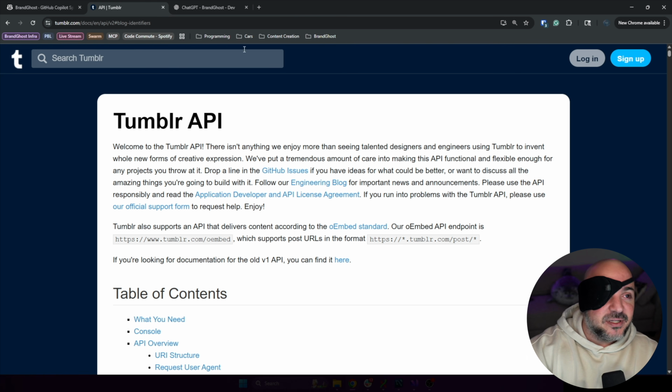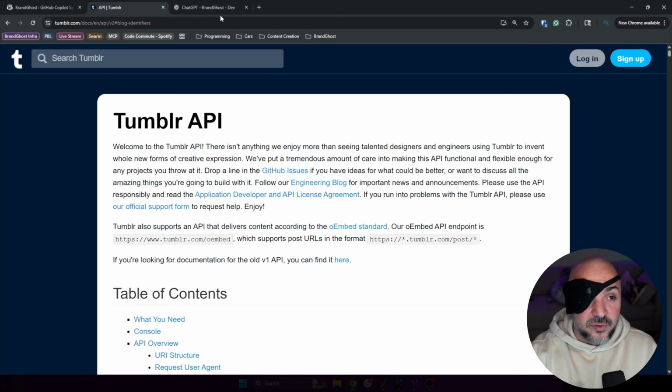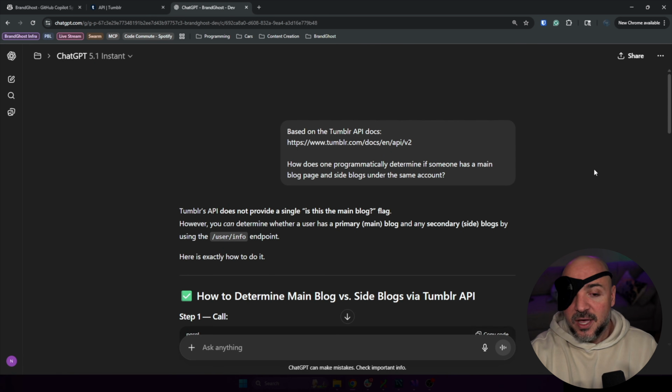Before I do that though, the first thing I did, and it's more natural for me, is I said, okay, I have this whole Tumblr API. I just like going over to ChatGPT, so I'm going to jump over. I'm going to show you this conversation I had with ChatGPT, and I'm not making this up. This is literally how I started doing this, and I said I should record a video to show people this is my approach for building out some of these things.